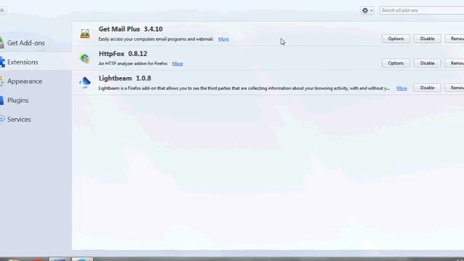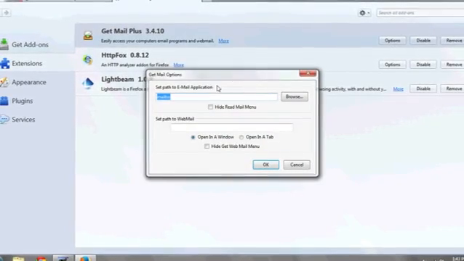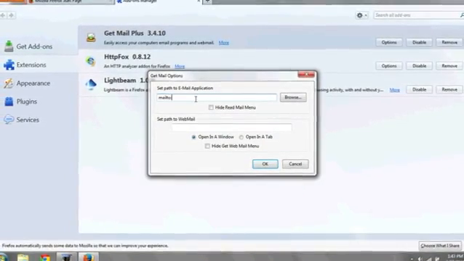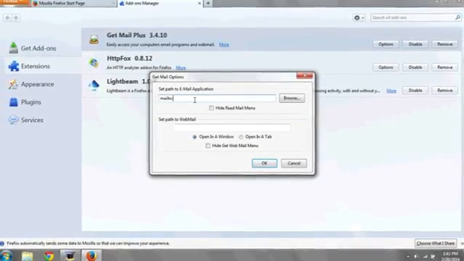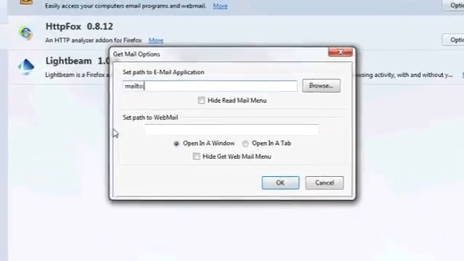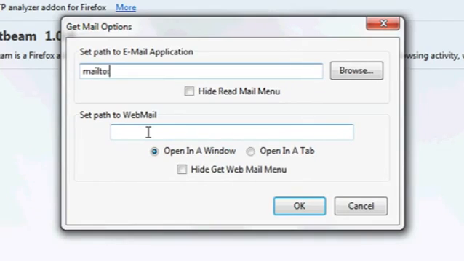Once installed, go to your extensions or add-ons in Firefox, go to Get Mail Plus, click Options, and in the Set Path to an Email Application, type mailto and colon. For the Set Path to Webmail, blank it out or set the path to your Outlook webmail if you have one. Click OK.